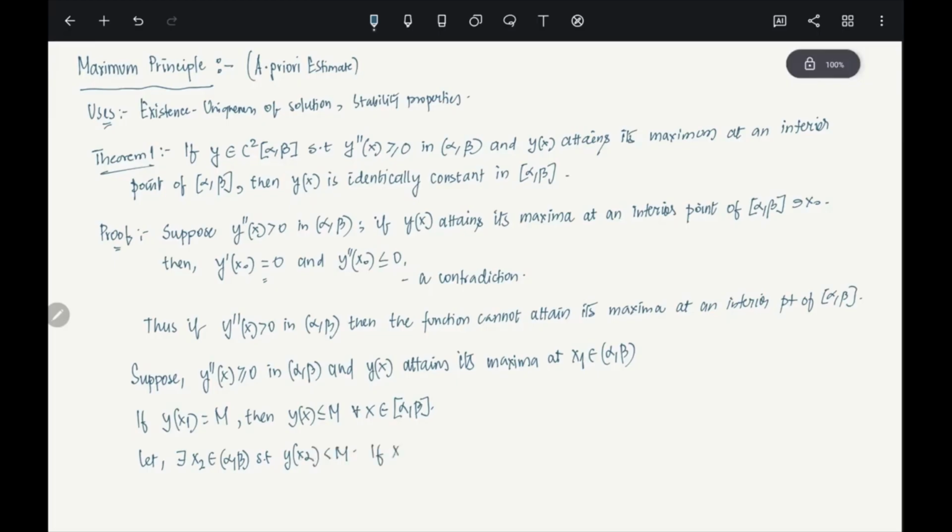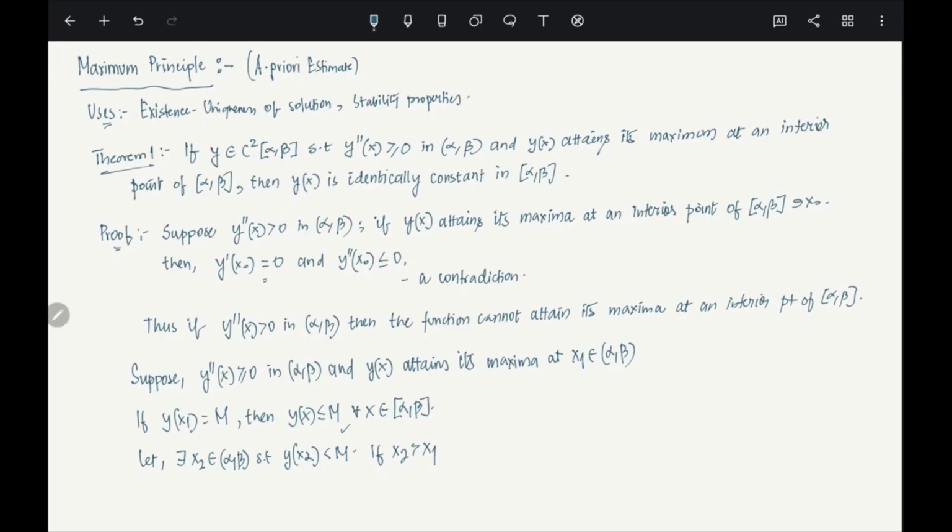If y(x1) equals M, it means the maxima is attained at the point x1, so for any point x in (alpha, beta), y of x is bounded by M. Of course, there has to be such a point x2, because if there is no such point, then y is identically equal to M, a constant, which we have already handled. So we'll assume that y of x2 is less than M.